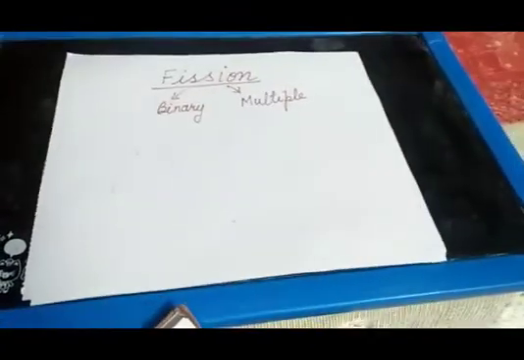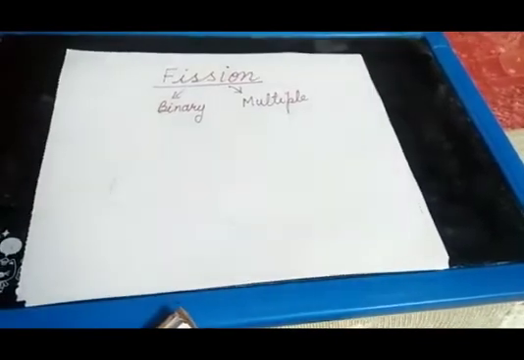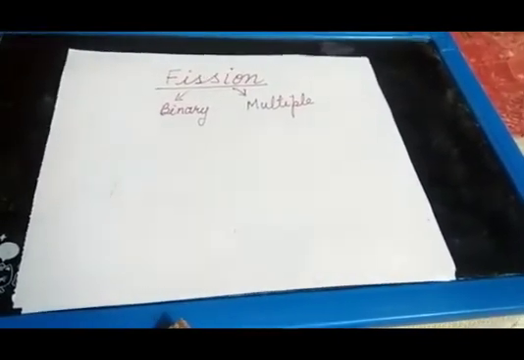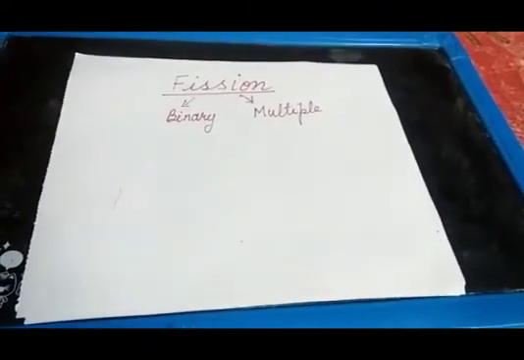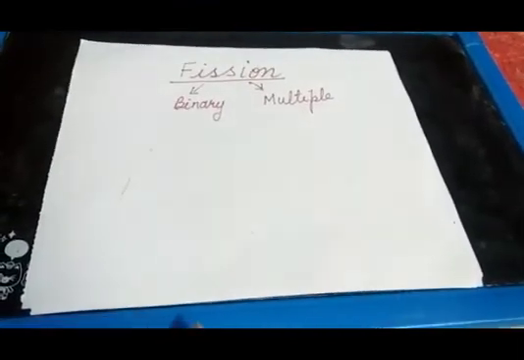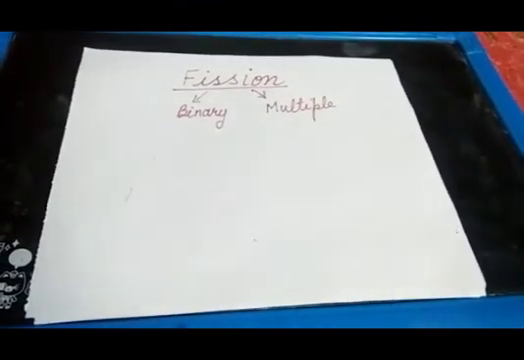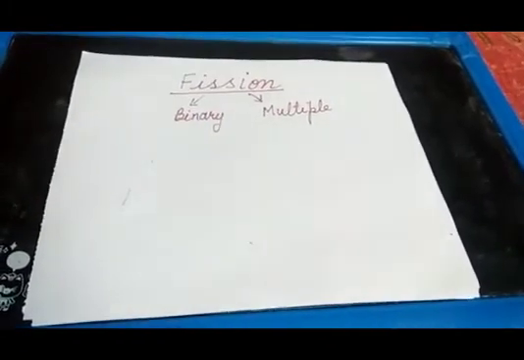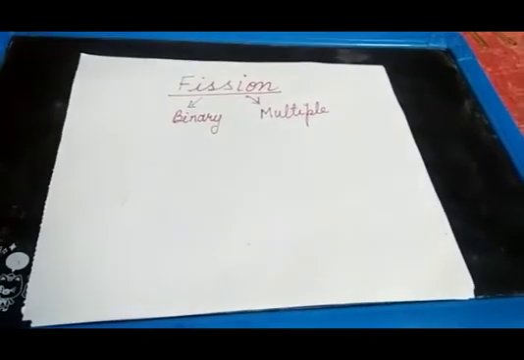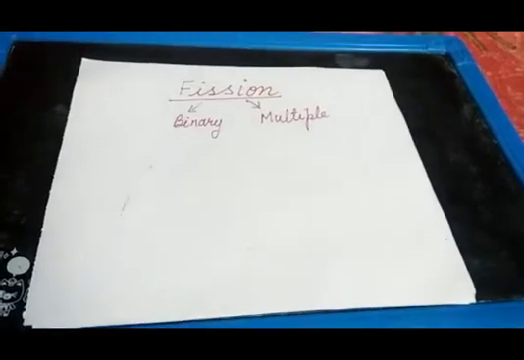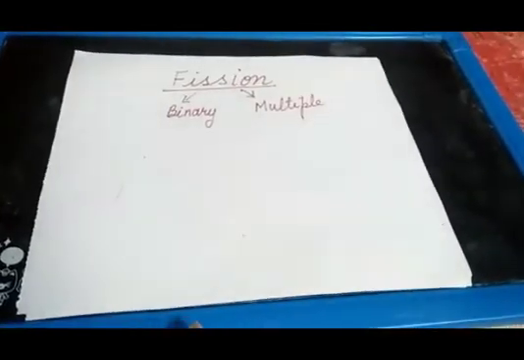Fission means an individual divides into parts. How many parts does it divide into? On that basis, it can be classified as binary fission and multiple fission. Let us first discuss what is binary fission. In binary fission, one individual divides into two. That is, it gives rise to two daughter cells.